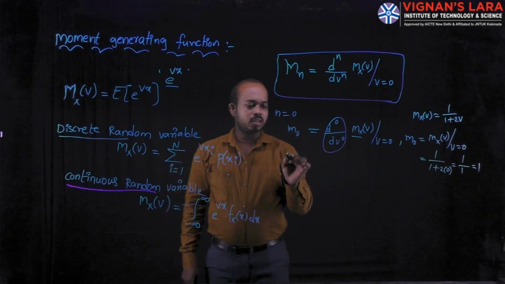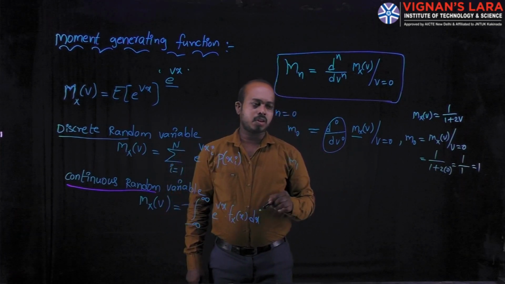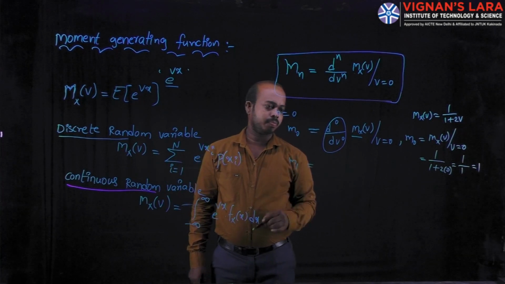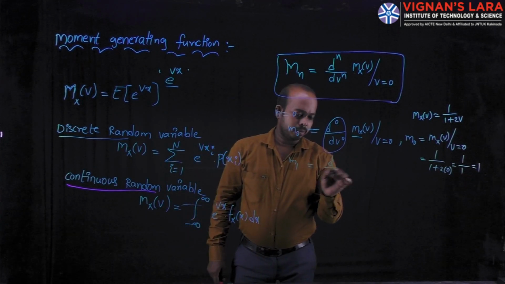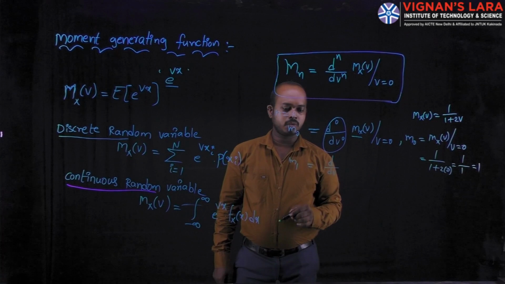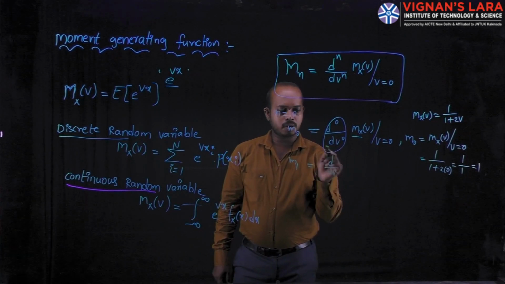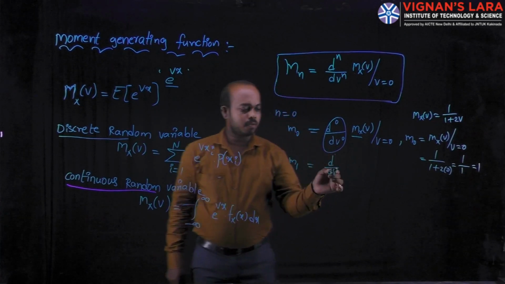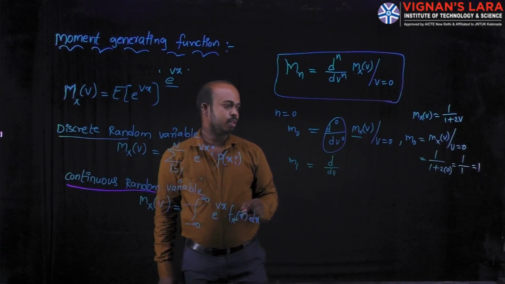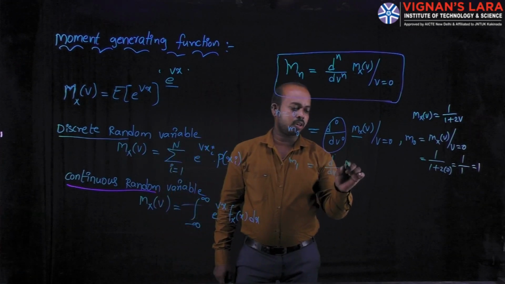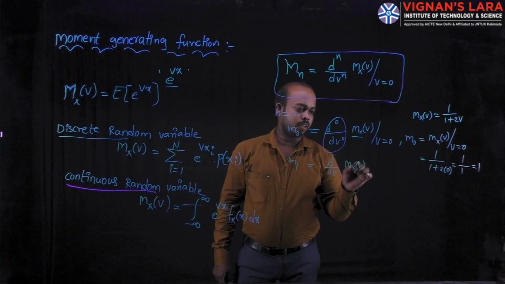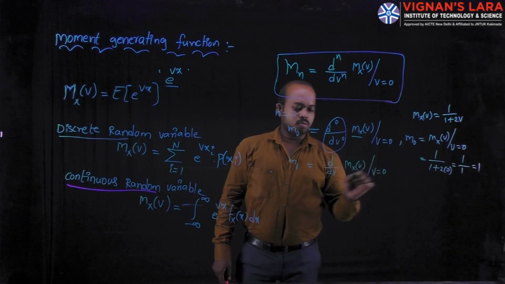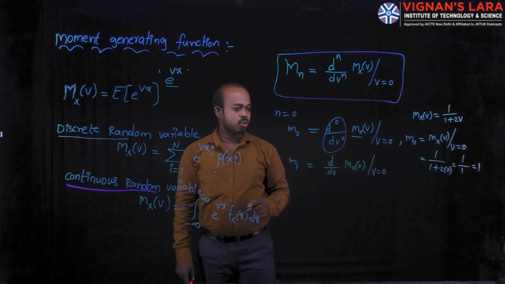Suppose you need to take the first moment. The first moment is d by dv, where 1 indicates the power of d as well as the power of dv, of the function M x of v at v is equal to 0.